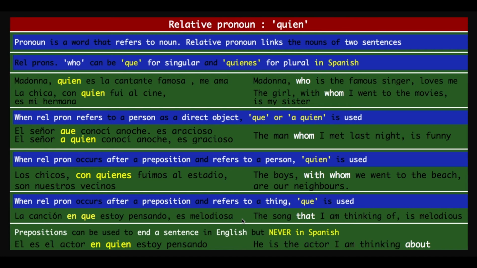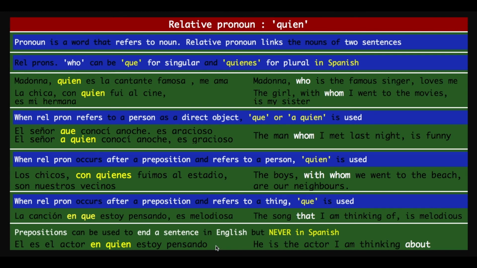Let's move on to the last concept, folks. Prepositions can be used to end a sentence in English but never in Spanish. For example, the sentence "he is the actor I'm thinking about" is a very normal sentence in English, right? And about is a preposition here, which is used to end the sentence, but it never happens in Spanish. The same sentence can be said as: él es el actor en quien estoy pensando, literally "in whom I'm thinking", but that's how you say it in Spanish. It never comes at the end.